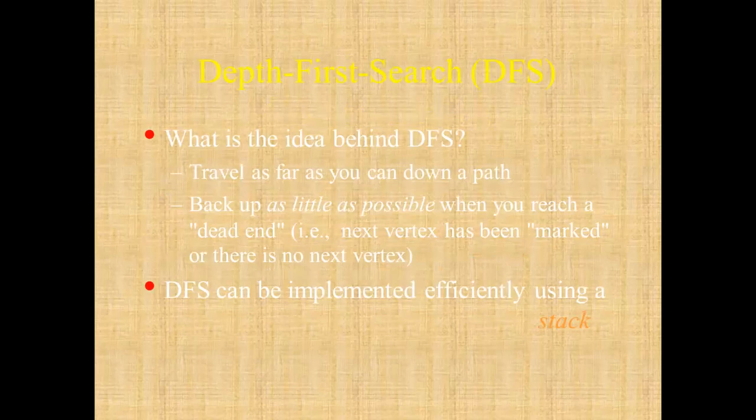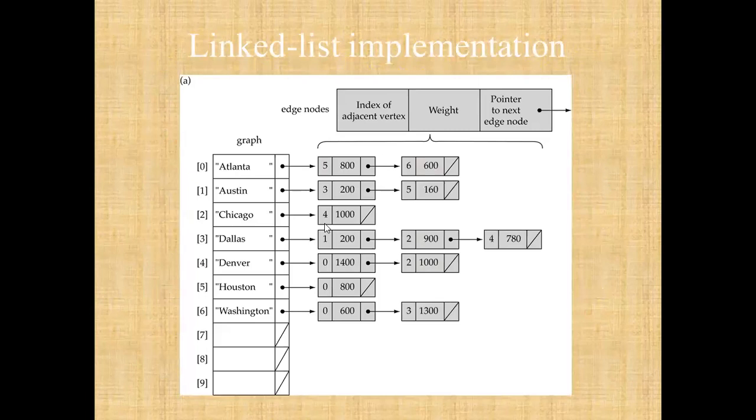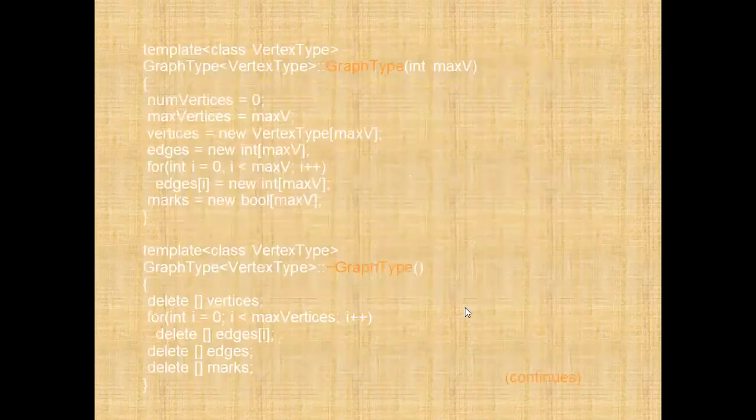Travel as far as you can down a path, that is, from top to bottom, and back up as little as possible when you reach the dead end. Dead end means, as you can see here, this is a dead end, which is at the last, near 600, after 160, after 780, after 1000 or 1300, that is a dead end.